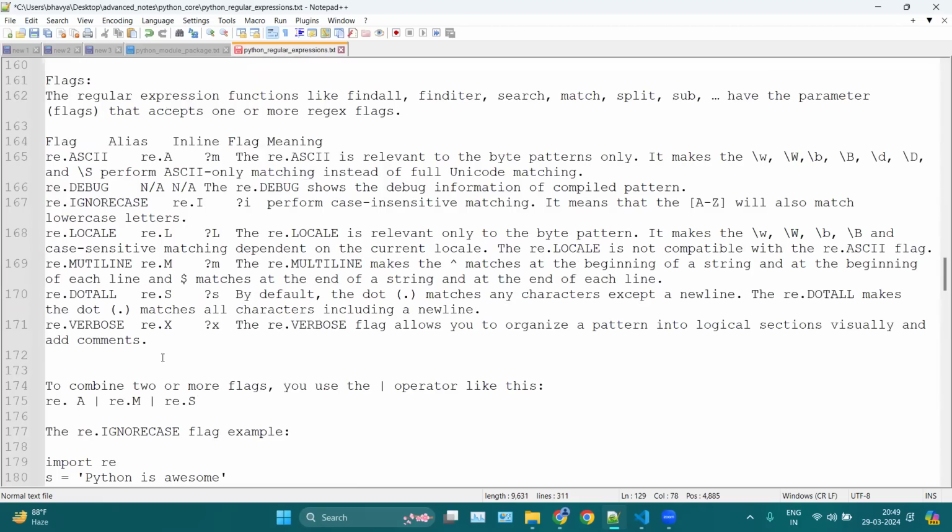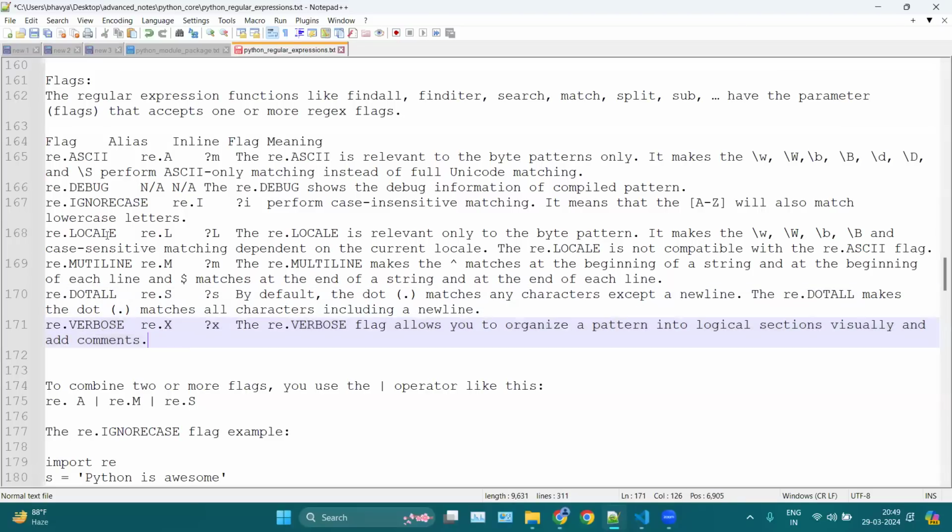And then last, we have these flags here. Okay, these are not important, but you can just go through them. If you want to ignore case, you can use ignore case. If you want multi-line, you can use multi-line. If you want to find everything within multiple lines, you can use dot all. Okay, and so on.